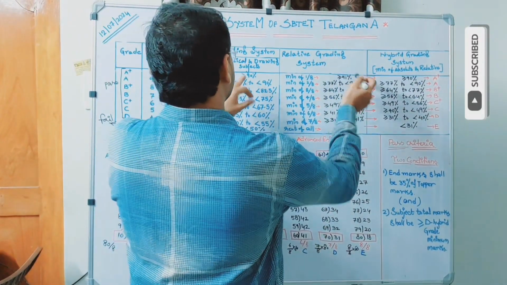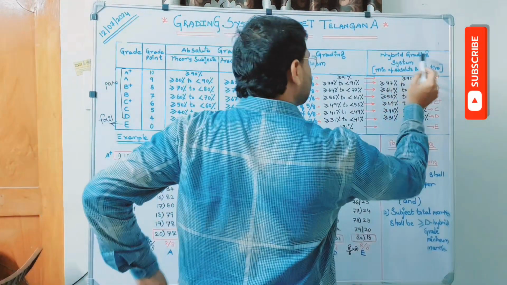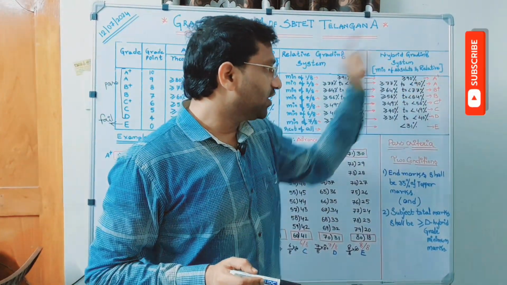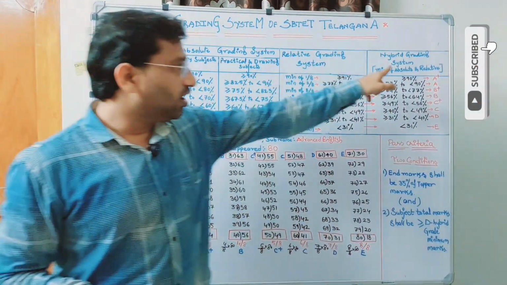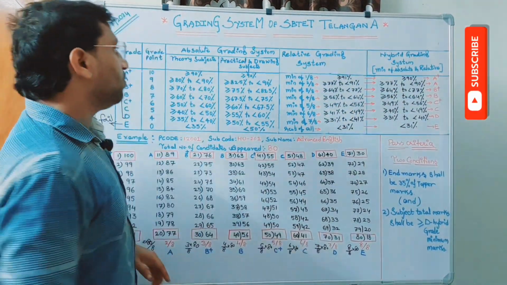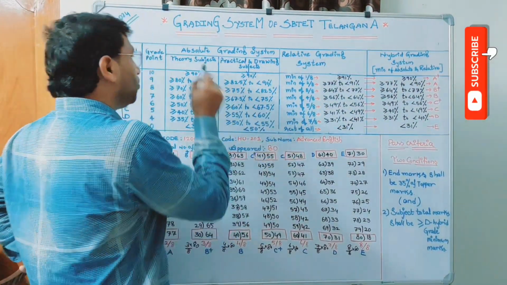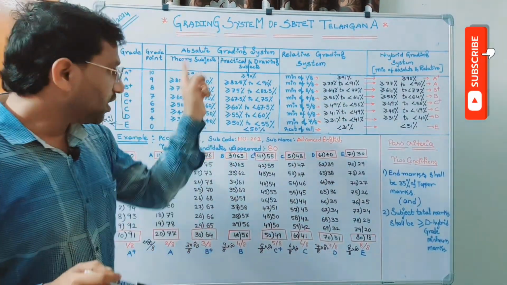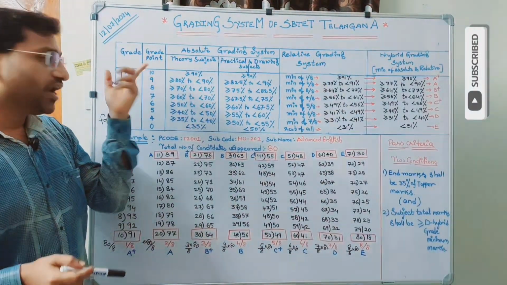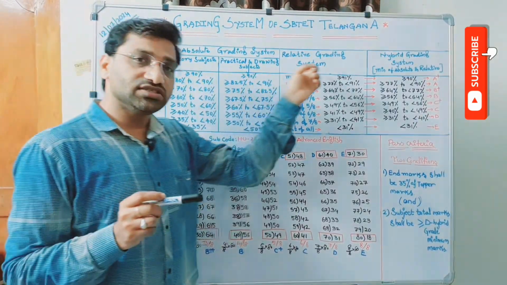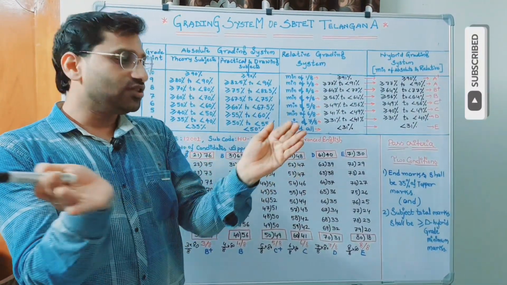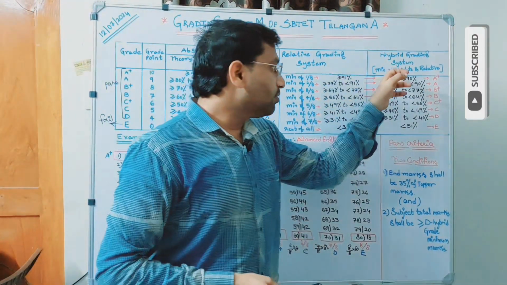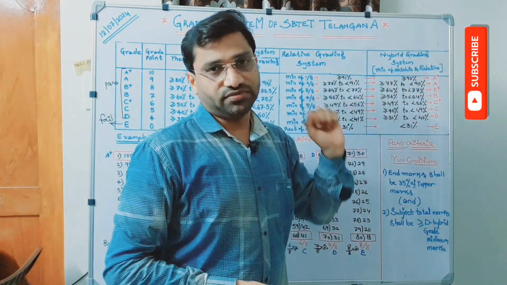Now you compare these two. What is the hybrid grading system actually? Minimum of absolute and relative. That means once you get the range of marks for both absolute and relative, now you compare these two, because the grade is the same whereas the ranges are different. Now you compare these two ranges for A plus. Minimum of absolute and relative, that you have to take.